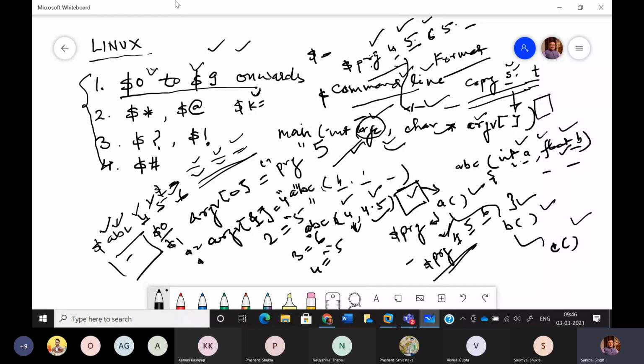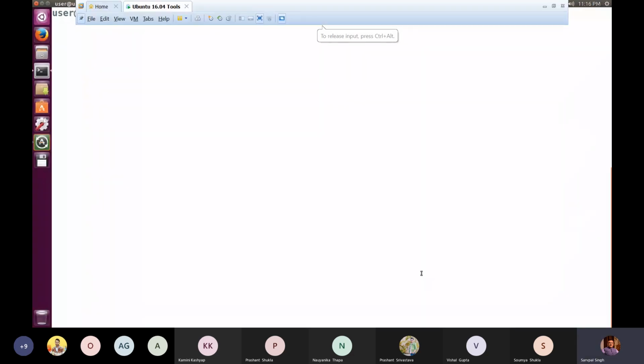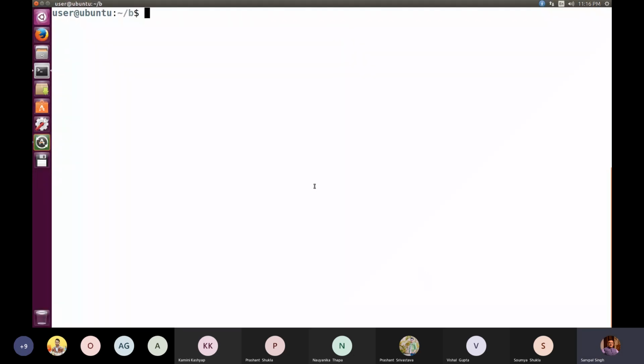Okay. So I suppose now it's clear why we make use of $0, $1, $2, and we can see the execution of this also. You don't need to write a shell program in order to understand this concept. There is a command called set, with which you can set these values. So let me come to this screen, and here we'll see how we can understand the concept of $0, $1, $2.